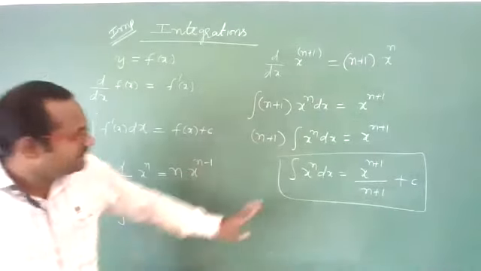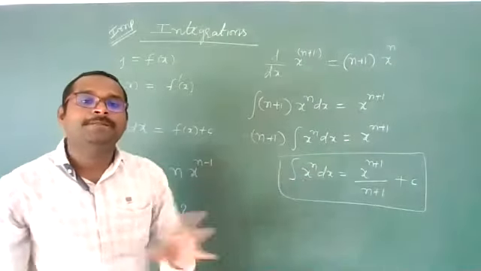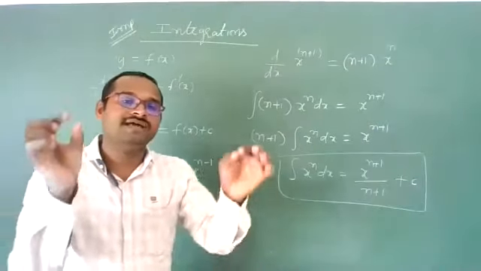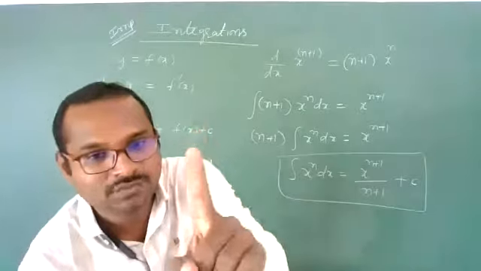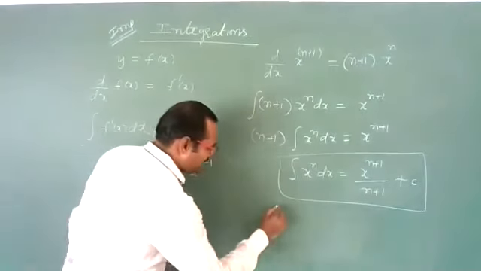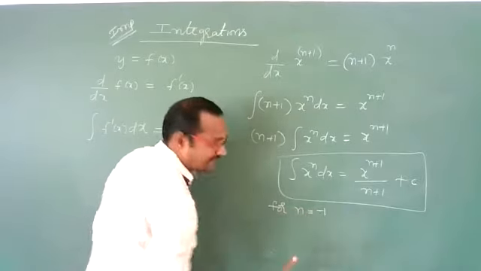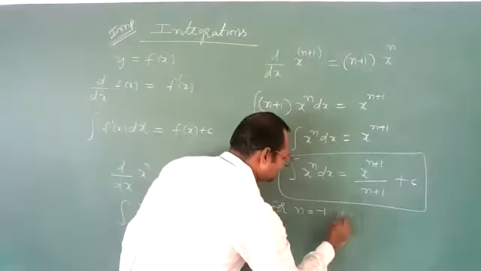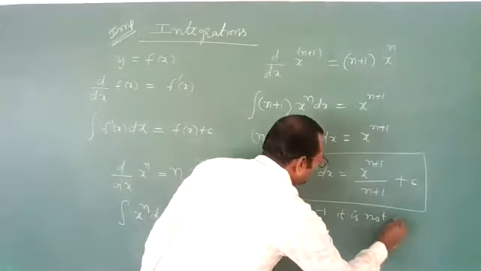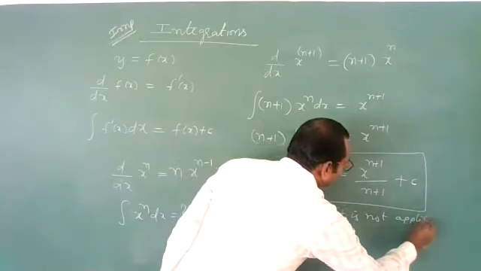And this formula will be applicable for all values of n except one number. For n equal to minus 1, it is not applicable.